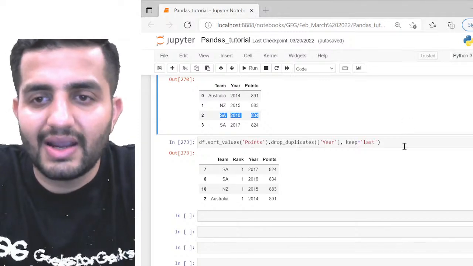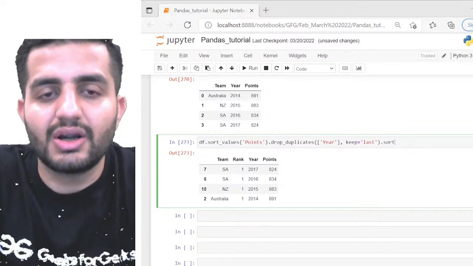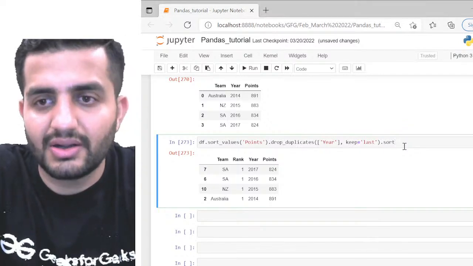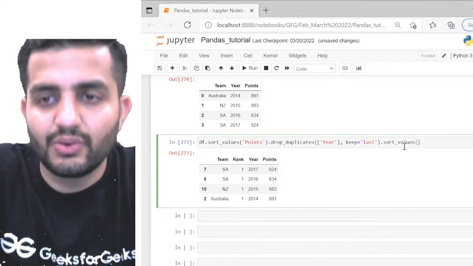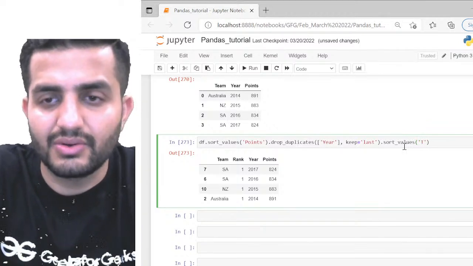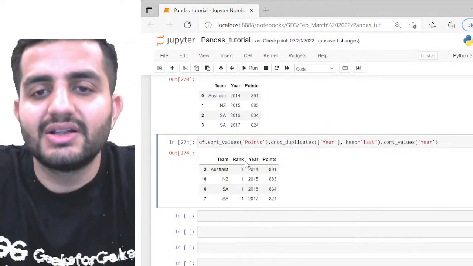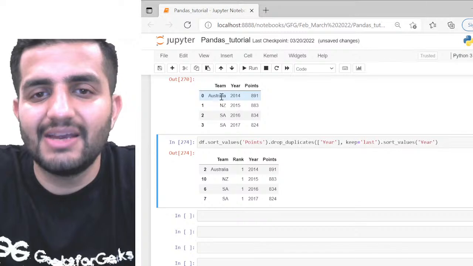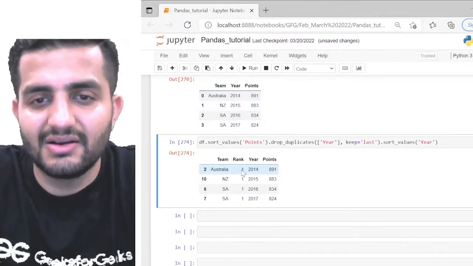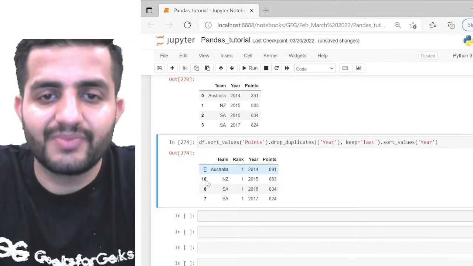Now one thing on top of this, I can simply run again the same thing, sort_values. If I do it based on team, right? So for example, no, not on team, based on year, right? Now if I do it, can you see this? Now the data is sorted. So I have the same respective data like this: Australia 2014, 15, 16, 17 now, okay? But again, the indexes are wrong.